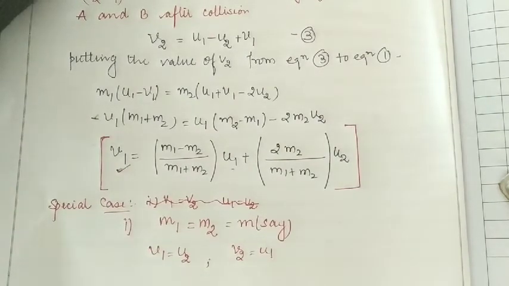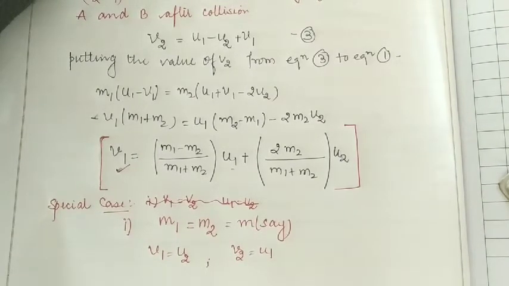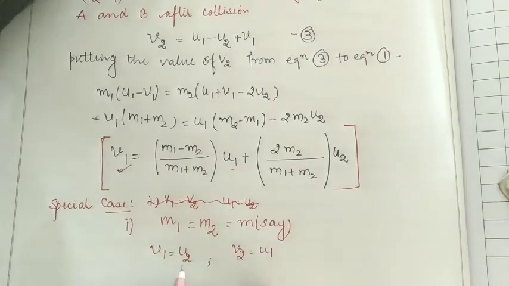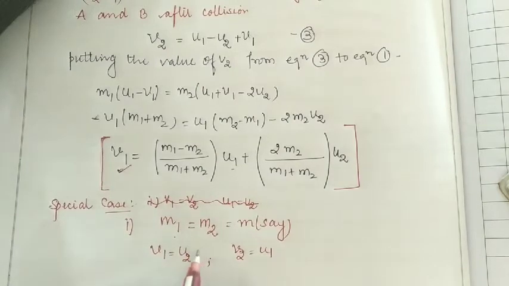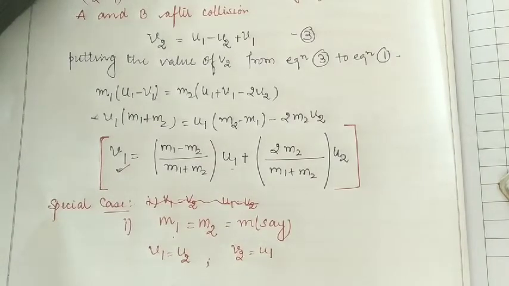It means that in a one dimensional elastic collision, two bodies of equal masses simply exchange their velocities after collision. From this observation we can conclude that if the two bodies have the same masses m1 and m2, then after collision they will exchange their velocities.